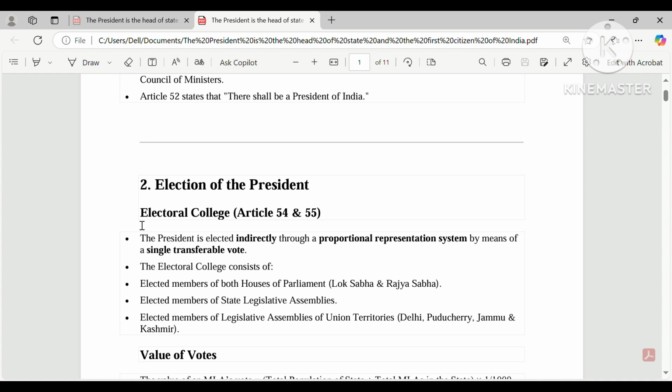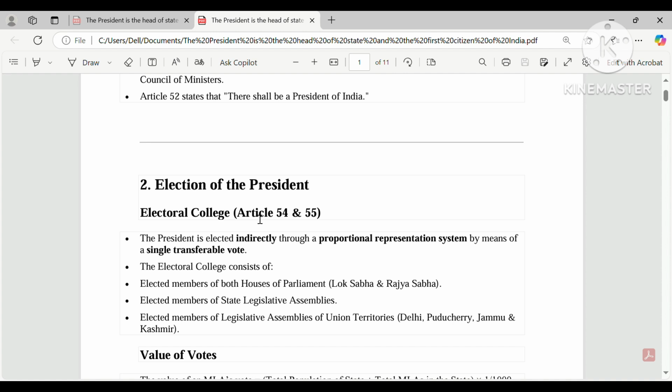Electoral, you are seeing on the screen. There is a word written on the screen: electoral college. What does it mean? Electoral college simply means who elects the president and how they are elected. It is written in Article 54 and 55 who can elect the president and how they are elected.